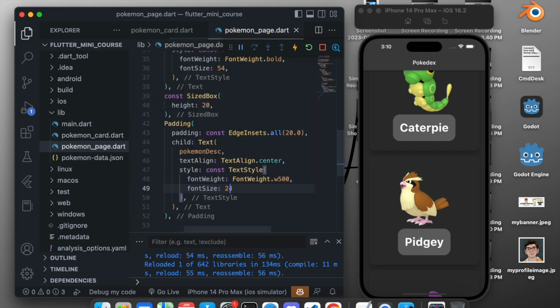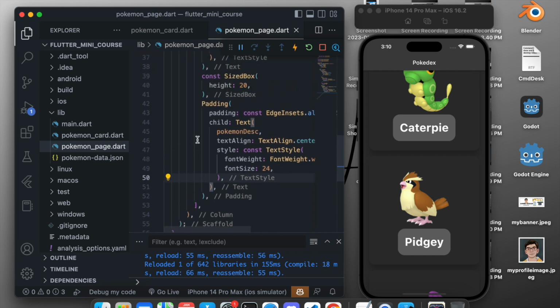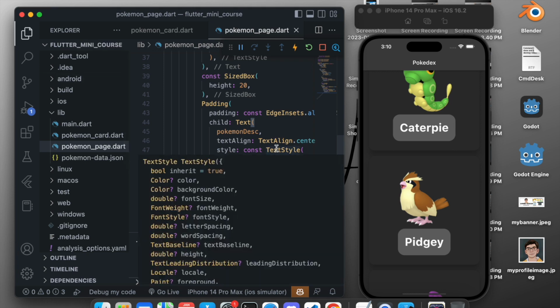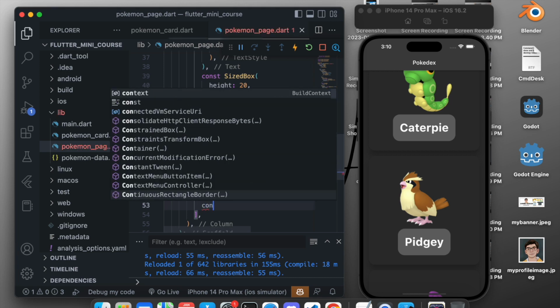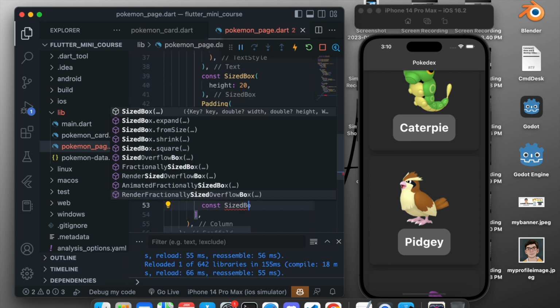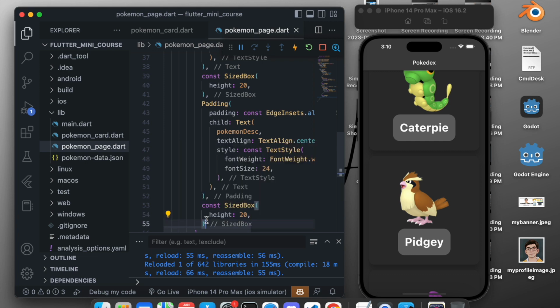And font size, let's set it to 24 pixels. And after doing this, now we need to make the last button that basically redirects us to more info. And for this tutorial I have kept it simple, so we will just create the button and not give it some functionality. So let's add a const SizedBox, and inside the SizedBox let's give a height of 20 again to maintain the sequence.